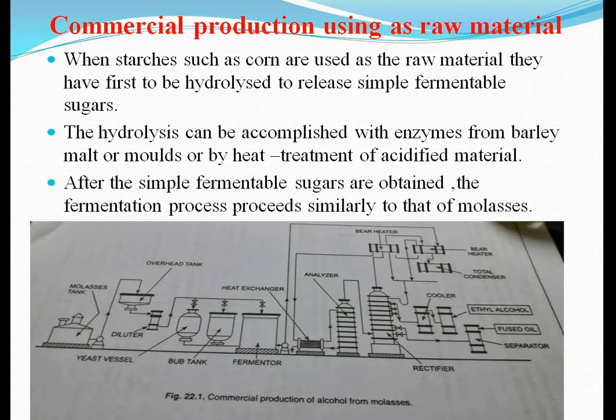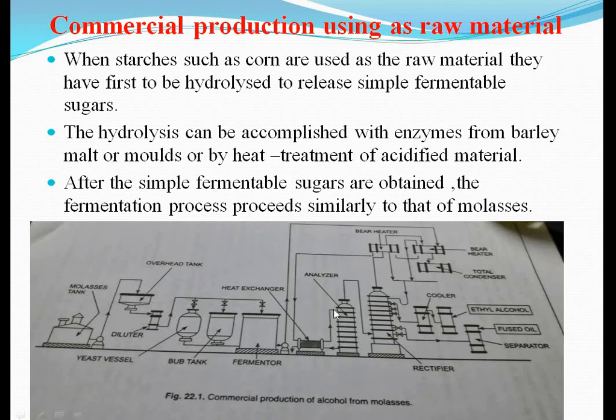Now you can see in this picture the commercial production of alcohol from molasses. Here you see, the first one is the molasses tank, and next you have an overhead tank, and here is the diluter, and here are the yeast cells where you put them, and this is the bulk tank, and here is the fermenter. This is the fermenter, and we said that heat can be used.